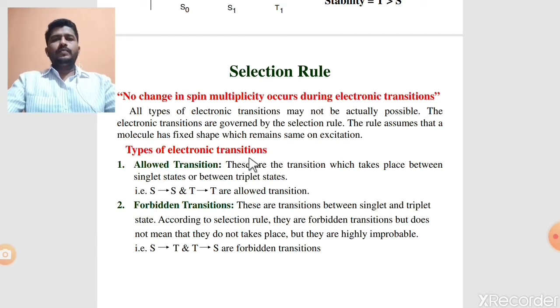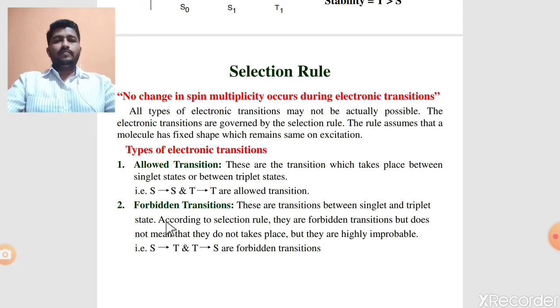There are basically two types of electronic transitions. Number one is the allowed transition and number two is the forbidden transition. Allowed transitions are singlet to singlet or triplet to triplet, the transitions which take place between singlet states or between triplet states. These are allowed according to the selection rule.